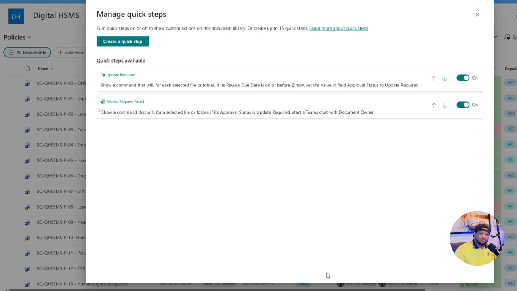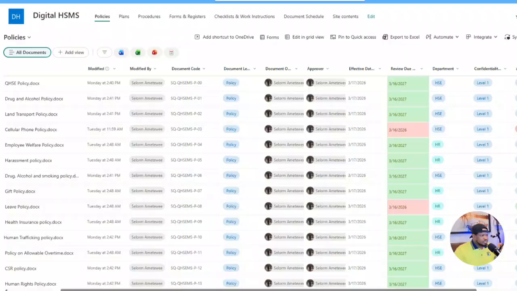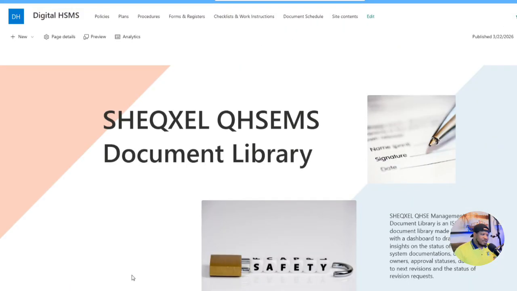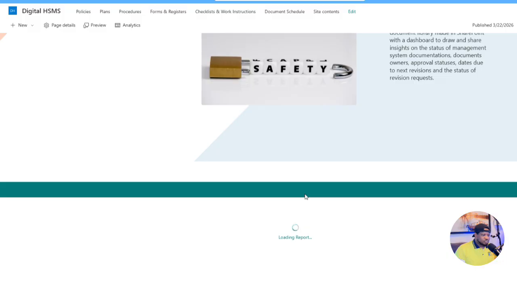So this is the level of automation we can integrate right in here. We can apply a lot of conditional formatting and everything. So this is really beautiful. How exciting. With all of this properly structured to meet the ISO standard, we can now have very nice Power BI reports that help us draw a lot more insight.